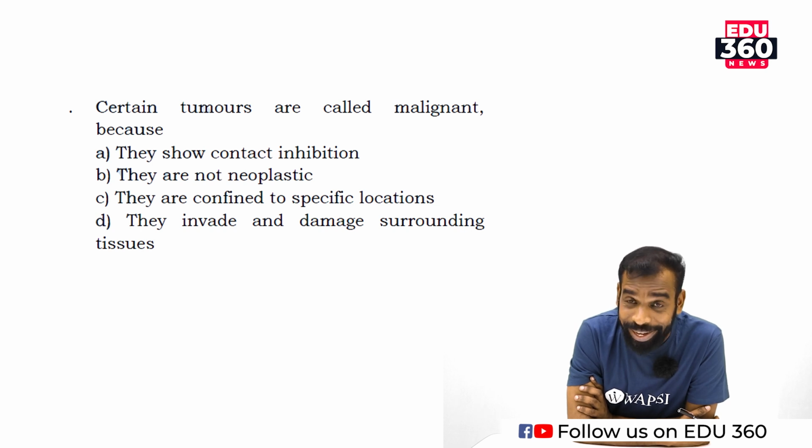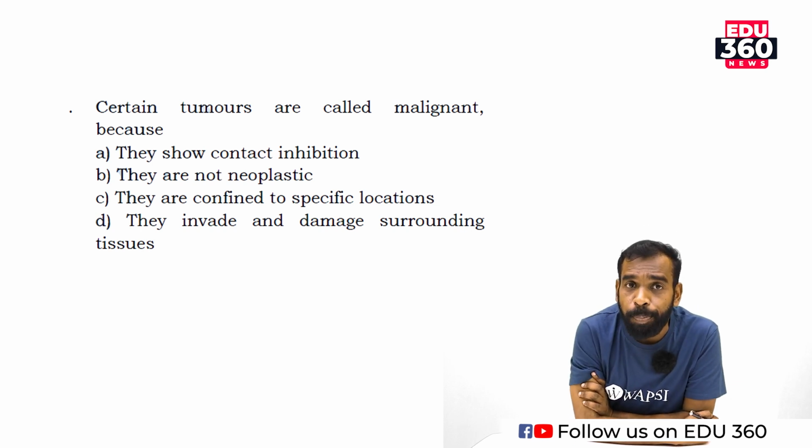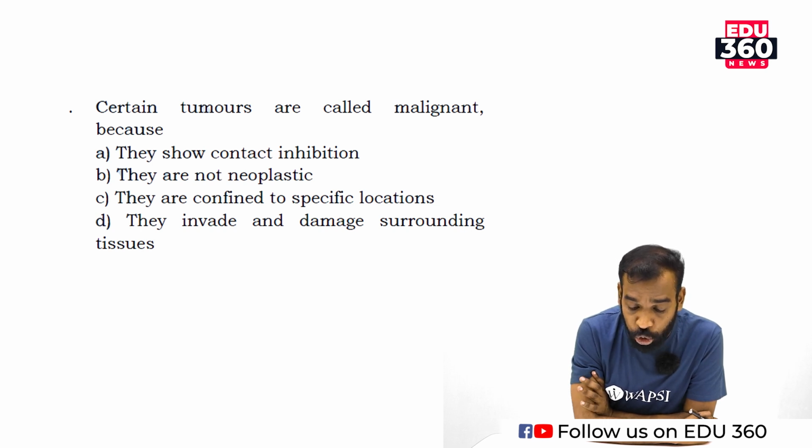Certain tumors are called malignant because malignant tumors or cancer cells have a specialized ability, that is nothing but metastasis, a spreading behavior from one part of the body to another part. Certain tumors are called malignant because they show contact inhibition, they are neoplastic, they conform to a specific location, they invite damage to the surrounding tissue.